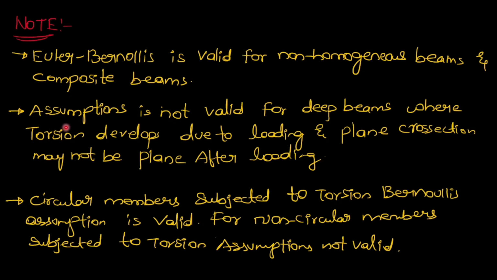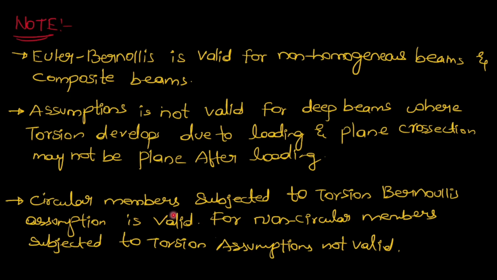Next, the assumption is not valid for deep beams, where torsion develops due to loading and the plane cross section may not be plane after loading. For deep beams, the Euler-Bernoulli assumption is not valid, because in deep beams there is a possibility of torsion developing, and the plane section will not remain plane before and after loading.